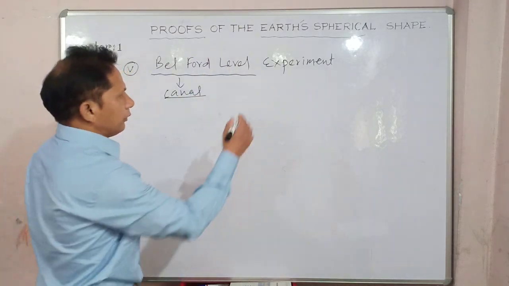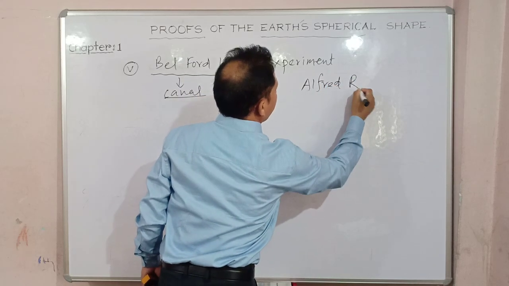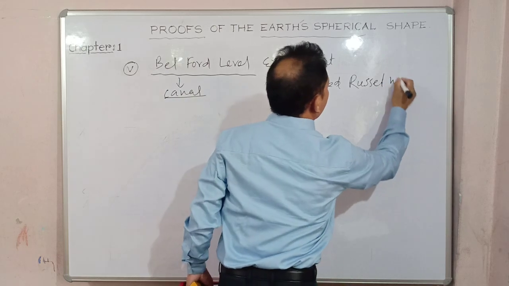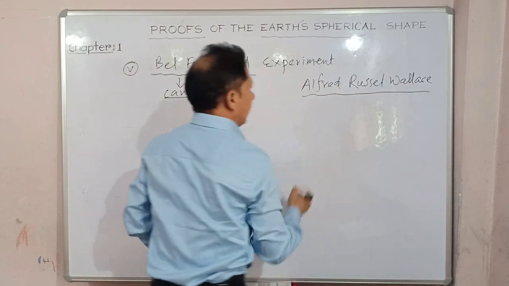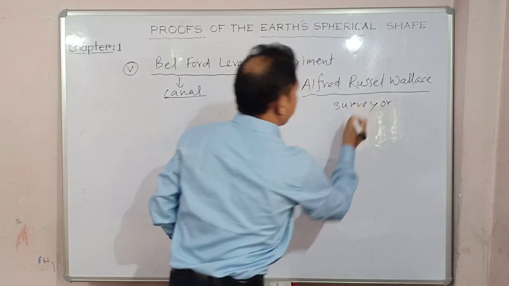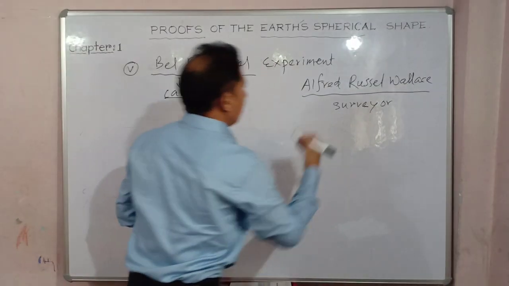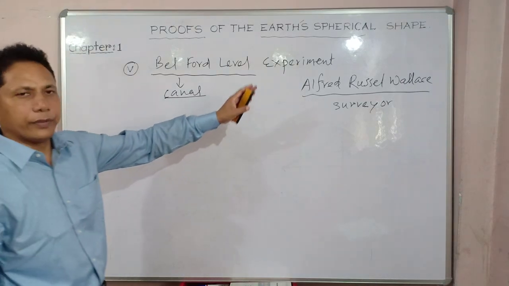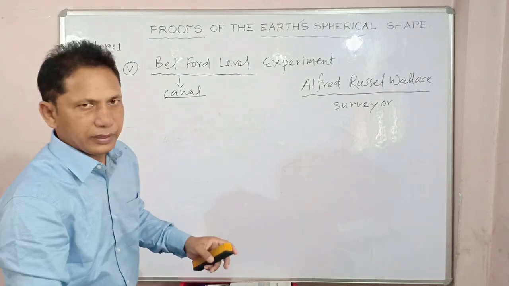Alfred Russel Wallace, a surveyor. The profession is to measure the land and do extensive land surveys. He is actually an engineer, a surveyor. So what this renowned fellow experimented was actually just to prove that the earth is spherical.